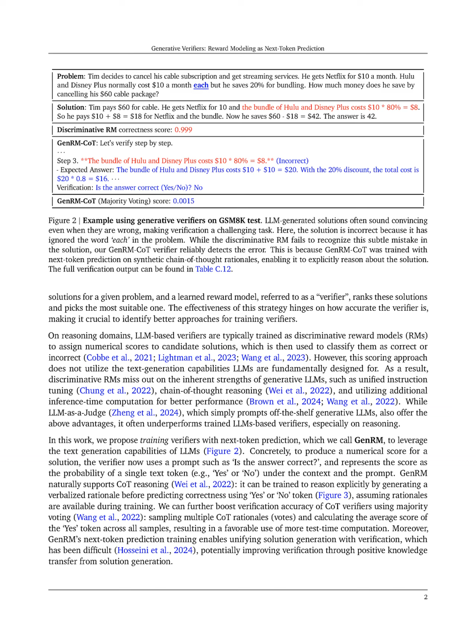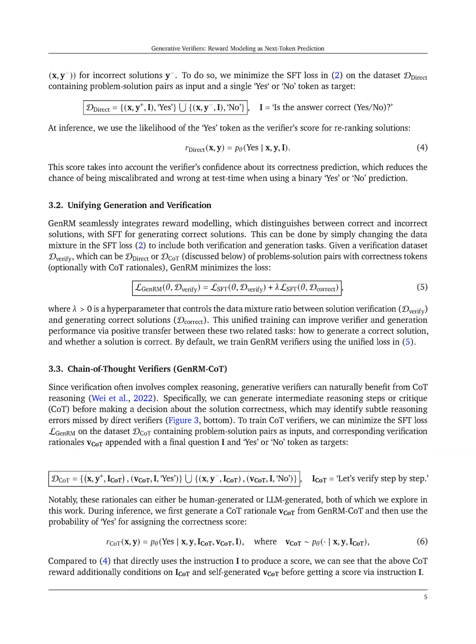For each candidate, GenRM employs next token prediction by prompting the model with "Is the answer correct?" and calculating the probability of the token yes, given the context of the problem and the candidate solution. For instance, if the model predicts a high probability for yes for the candidate 8, it indicates confidence in its correctness. Additionally, GenRM can utilize chain of thought, COT, reasoning by generating intermediate rationales before making the final correctness prediction, which helps identify any subtle reasoning errors.